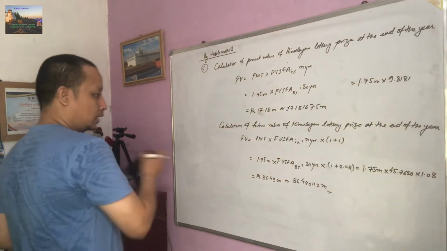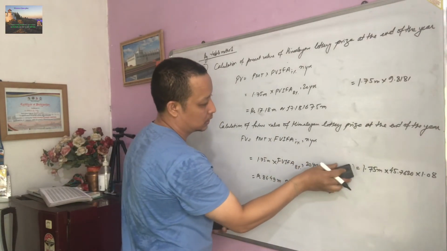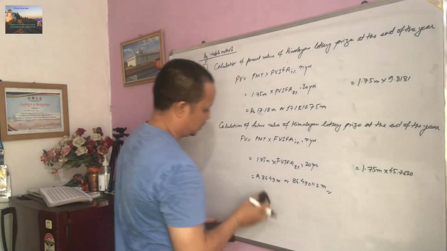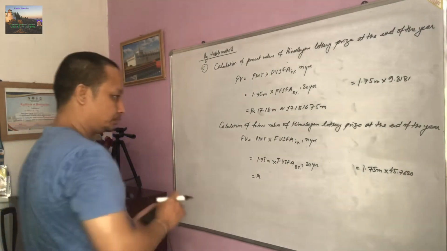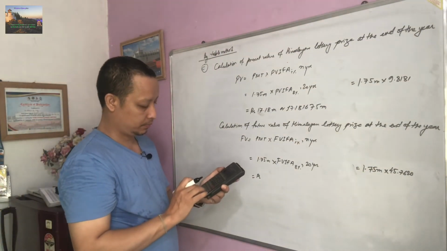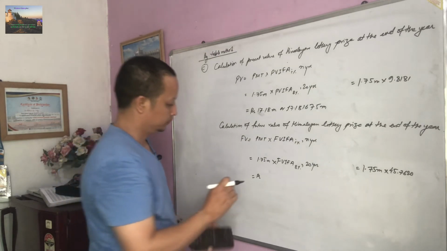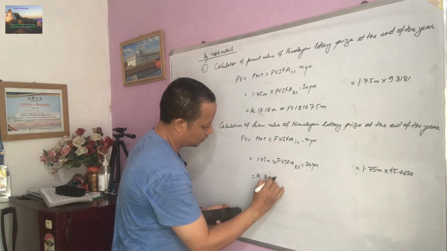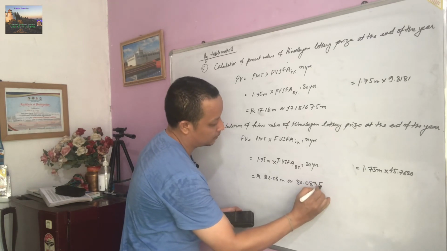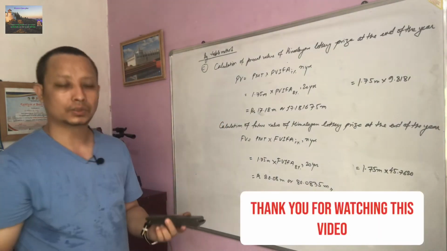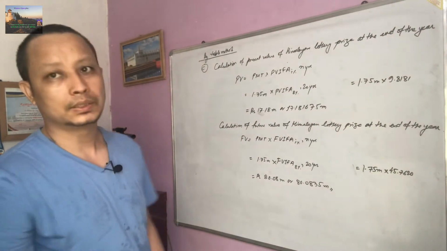And if you see the future value, also here remove this. And here you will get 1.75 into 45.7620, 80.08 million, or 80.0835. So in this way you can solve this problem by table method as well as by formula method.